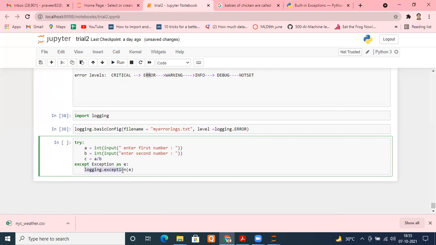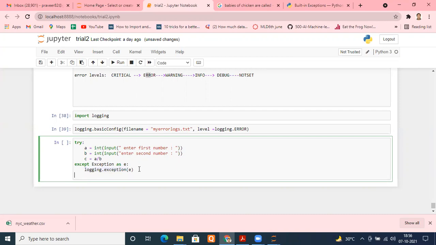This logging.exception will save that exception inside the file you have created, myerrorlogs.txt. That's the simple thing you have to do.